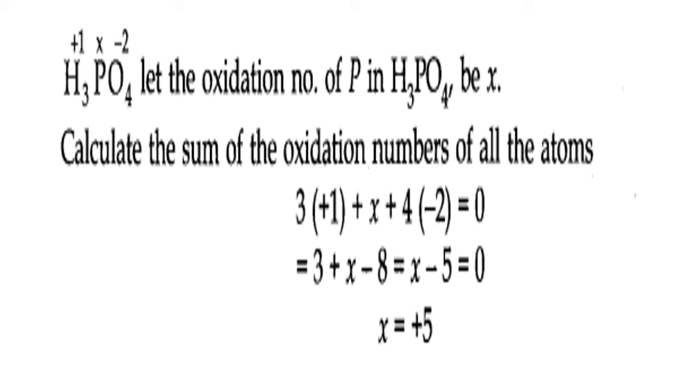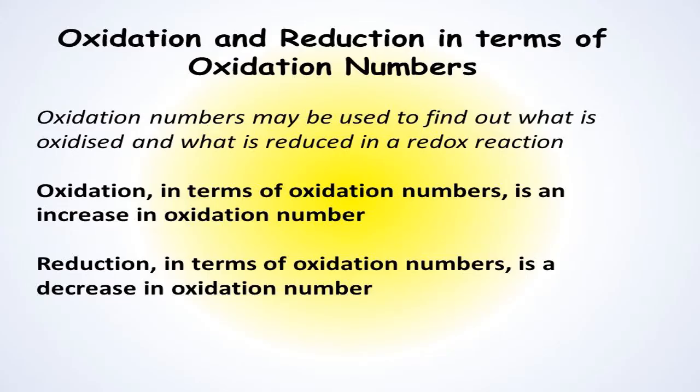Now let us define oxidation and reduction in terms of ON. This is also in terms of electrons only, but in terms of the oxidation number concept. Oxidation in terms of ON is an increase in oxidation number. If you find there is an increase in the ON, it is called oxidation. If you find there is a decrease in the ON, it is called reduction.